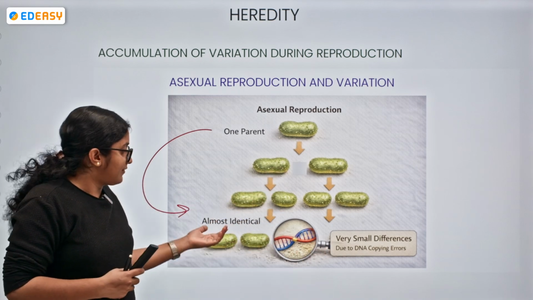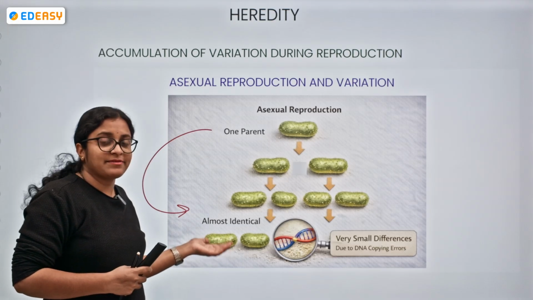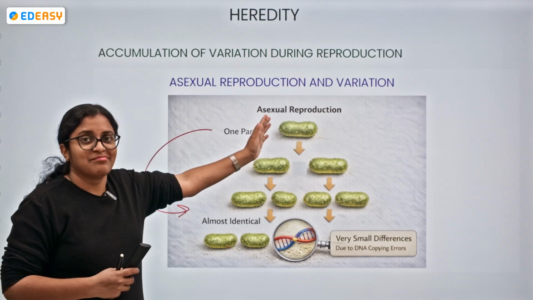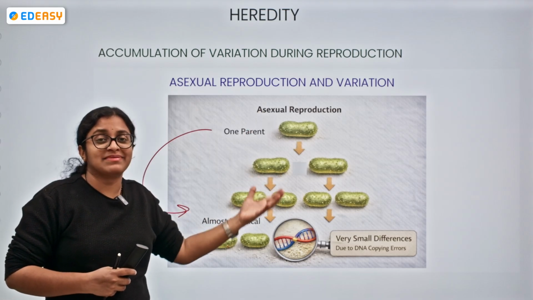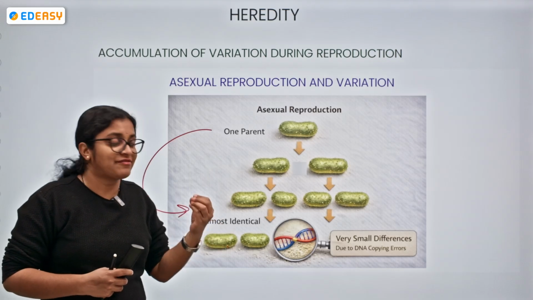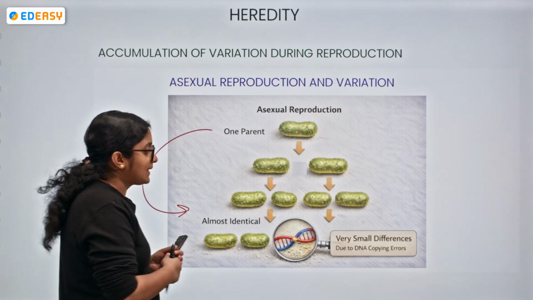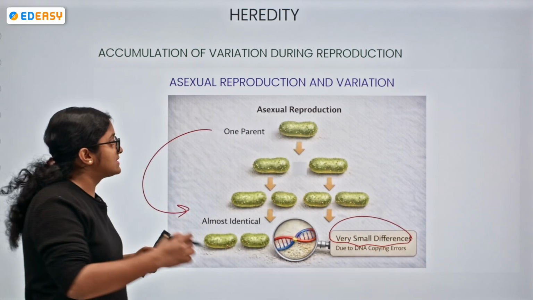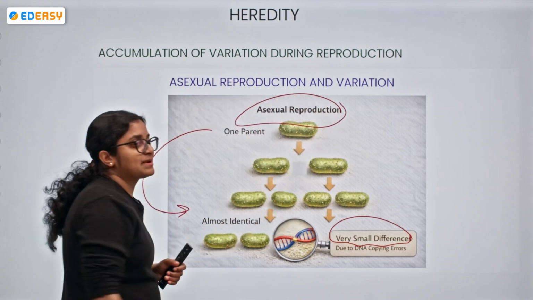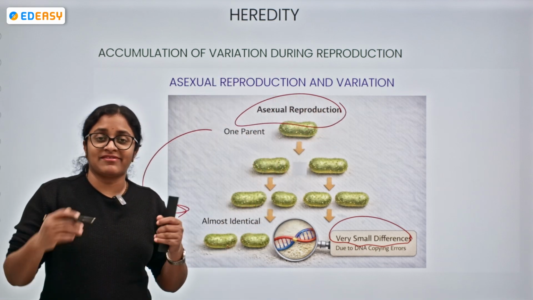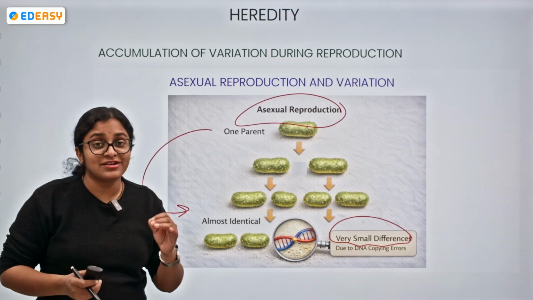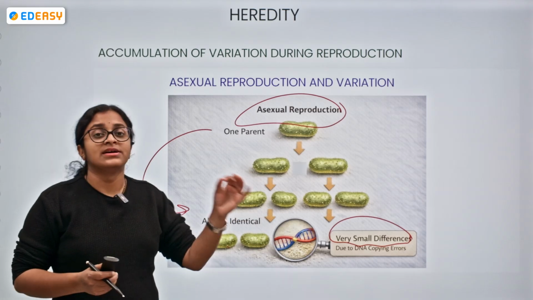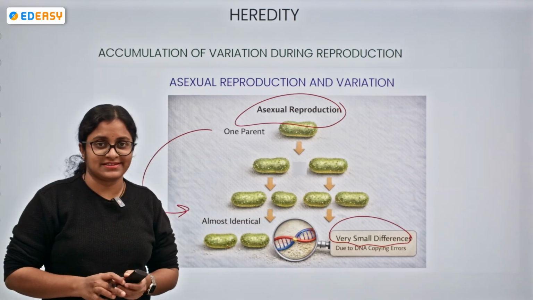We can find the offsprings produced after many generations are almost identical to the parent ancestor. But sometimes, because of DNA copying errors, there might be the chances of occurrence of very small differences, even if it is asexual reproduction. Okay, got it? Even though it is asexual reproduction, because of DNA copying errors, there are chances for the occurrence of differences, but very small differences.